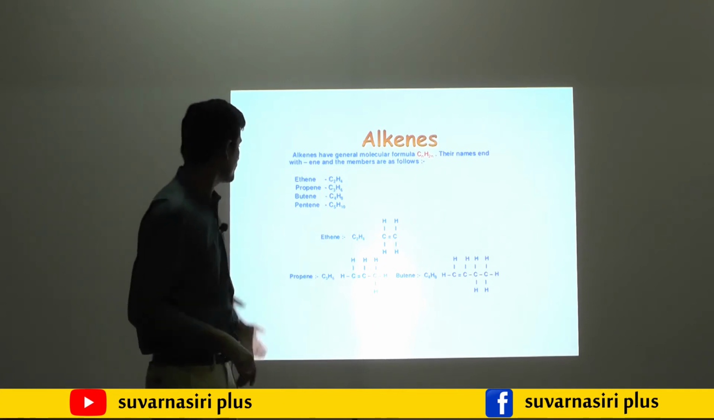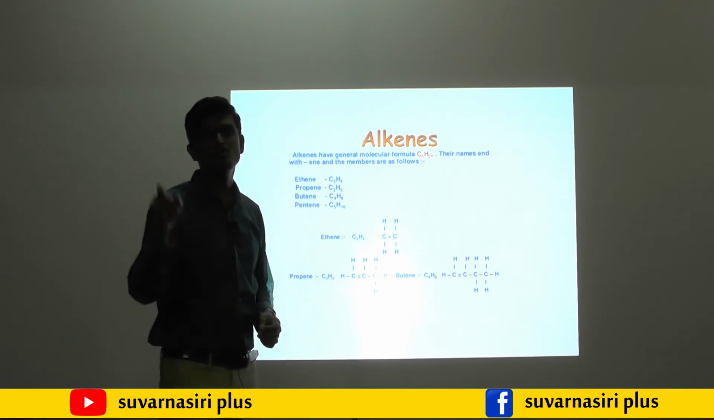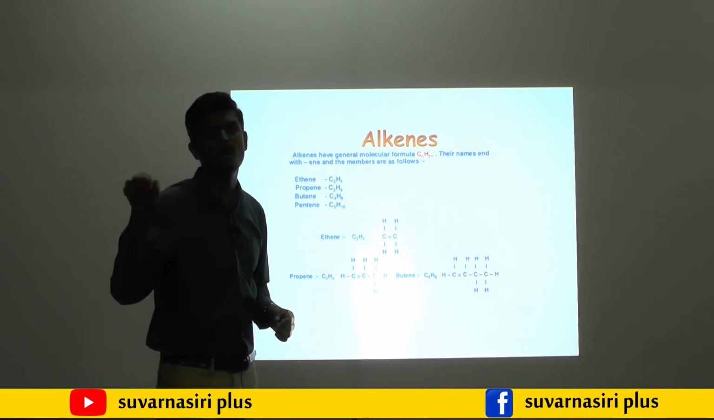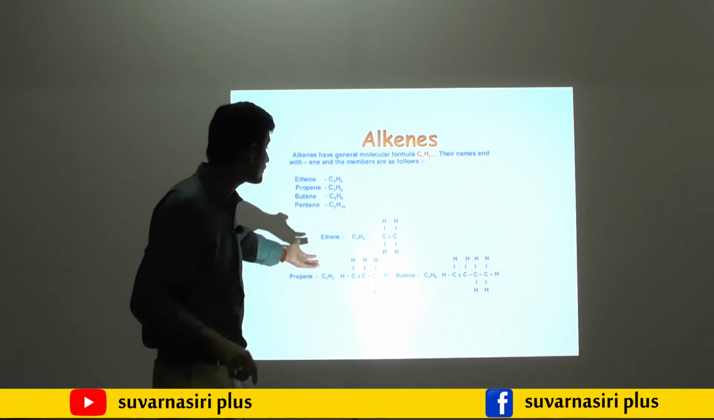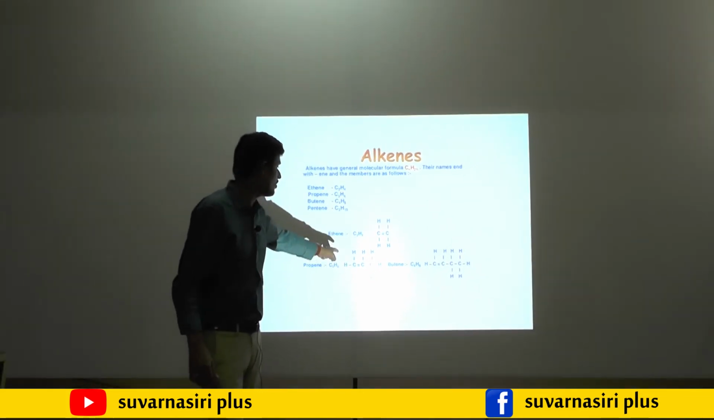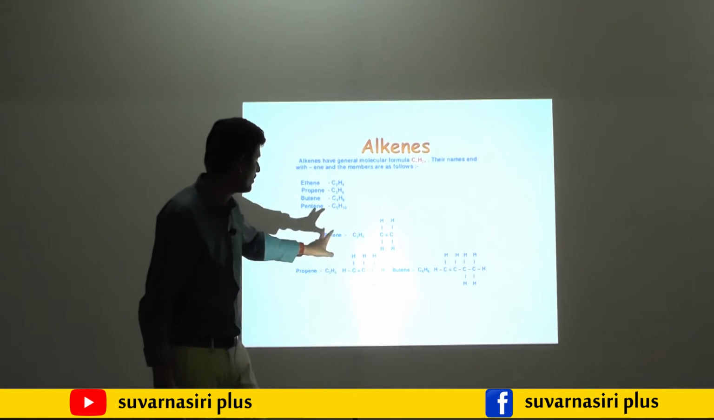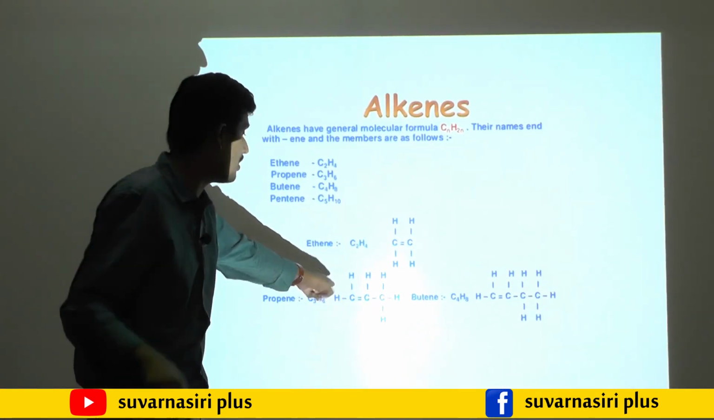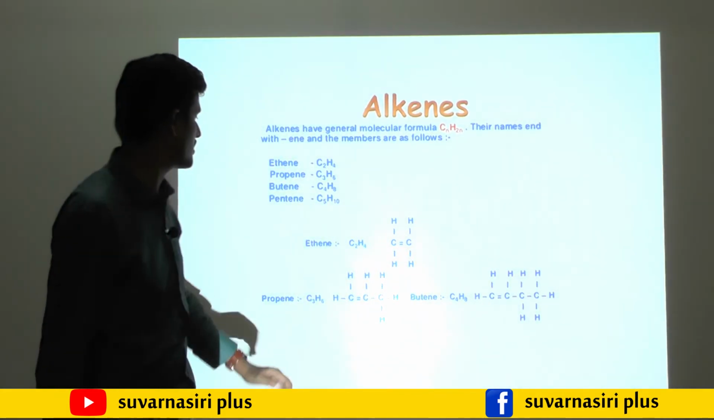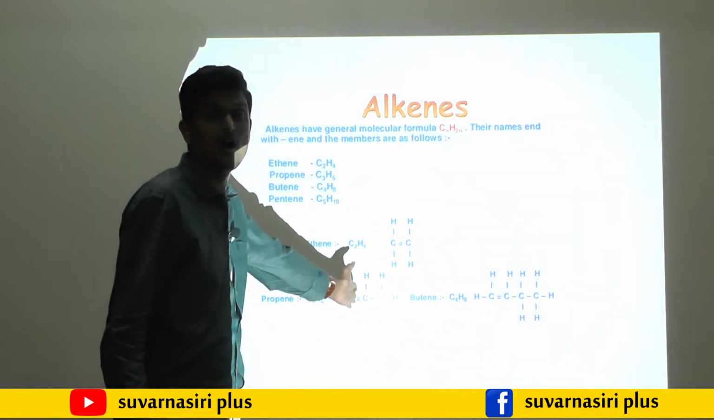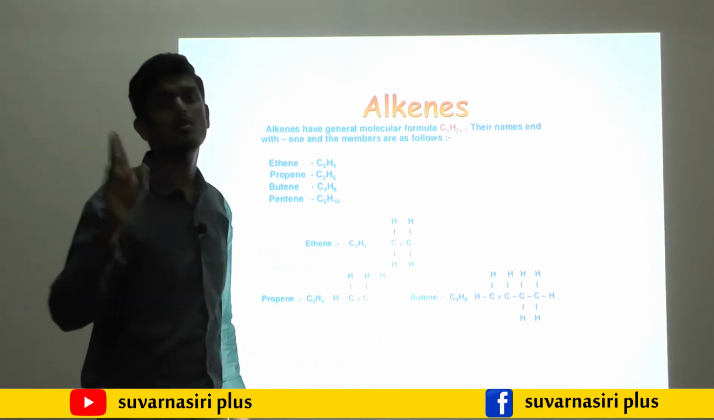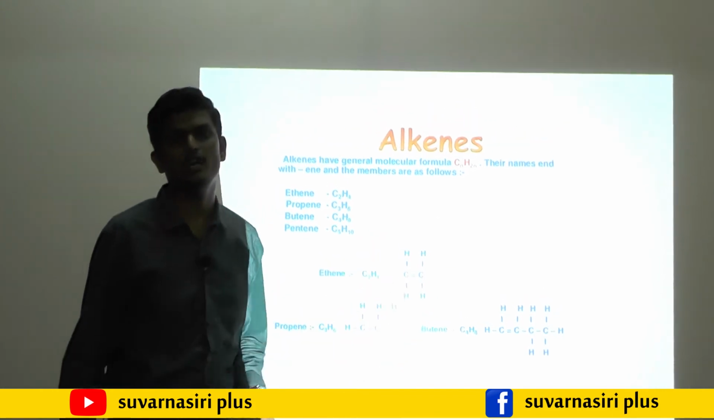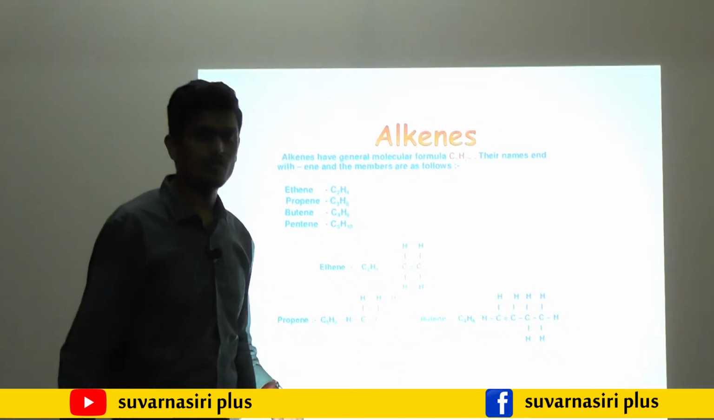Then propene, so propene means C3H6 is there, so CCC, 3 carbons you have to write. Then make a double bond on any one side, in between any 2 carbons, then remaining hydrogen you have to arrange. The 6 hydrogens are left, no, arrange those 6 hydrogens so that each carbon has 4 bonds, then you will get the propene structure. Then in the same fashion you will get butene.